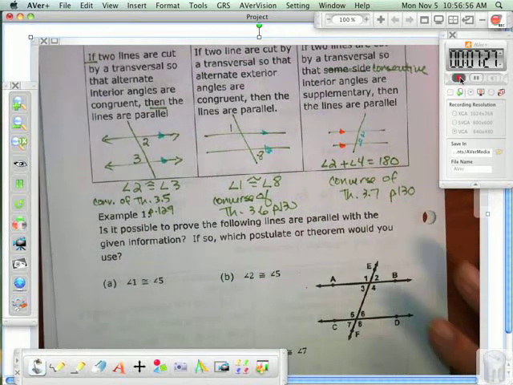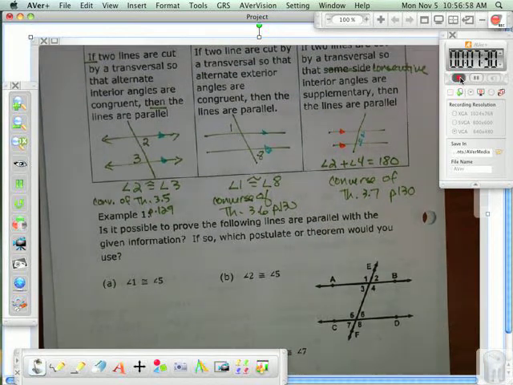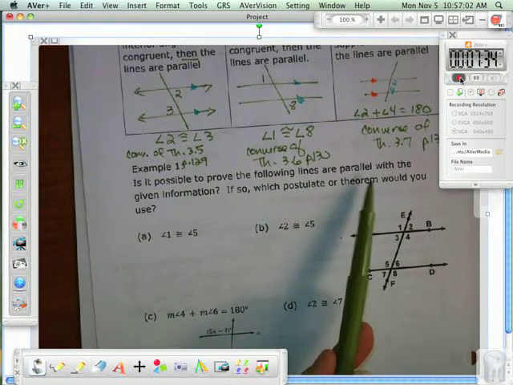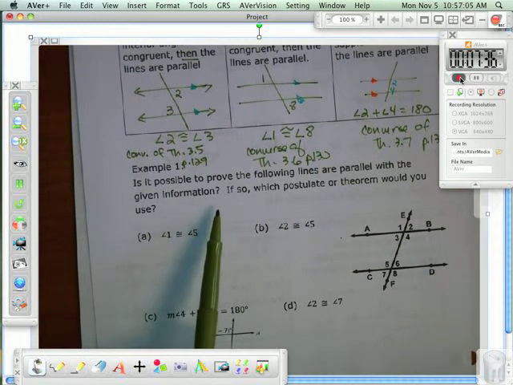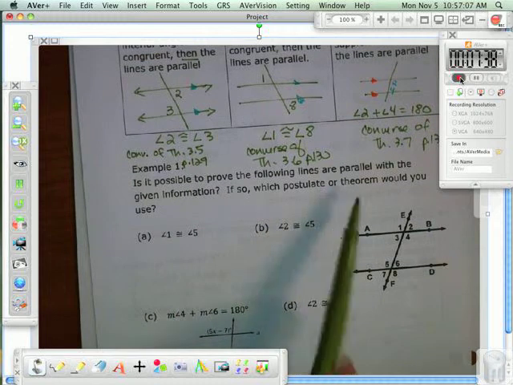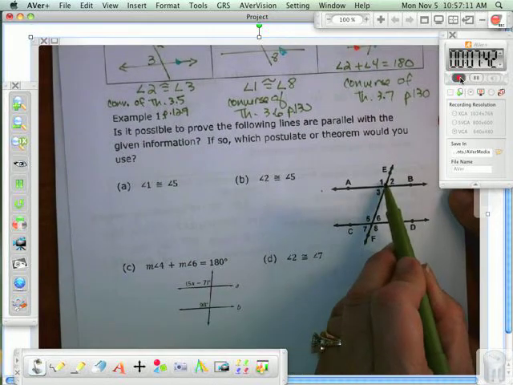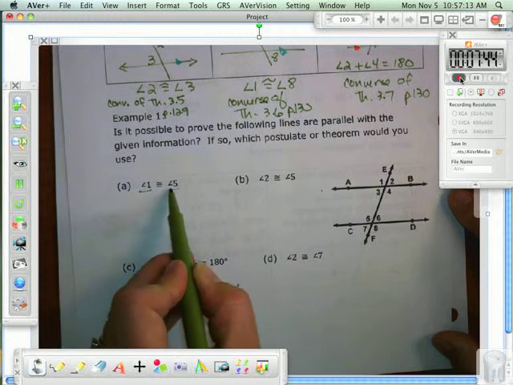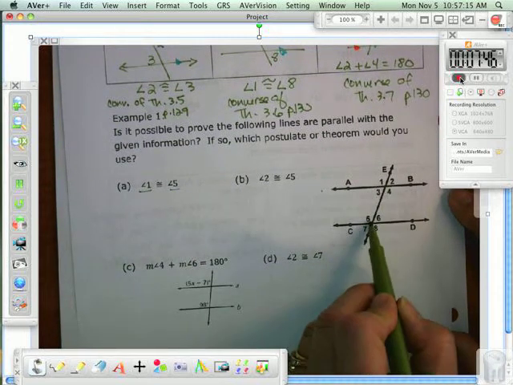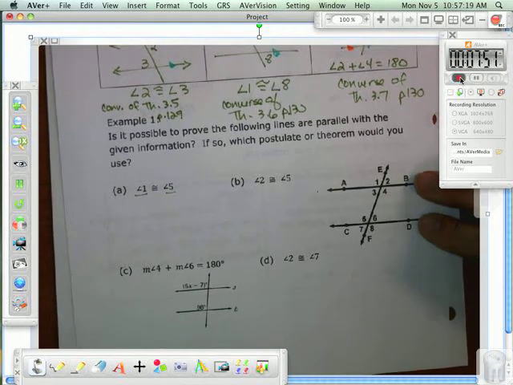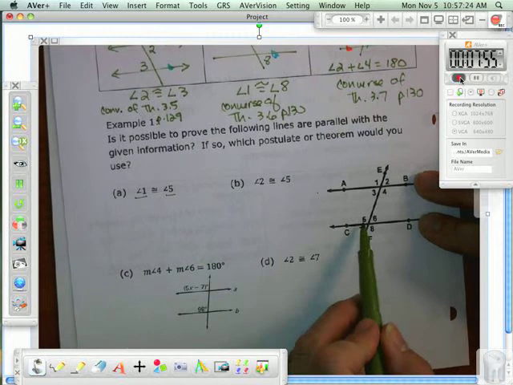Okay, here's how you're going to use this stuff. Practice. Is it possible to prove the following lines are parallel with this given information? If so, which postulate or theorem would you use? They want to know if they tell me that angle 1 and angle 5 are congruent, can I prove that these two lines are parallel? This is where you kind of have to know your types of angles. Angle 1 and angle 5 are what kind of angles?